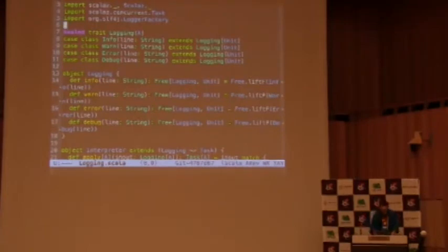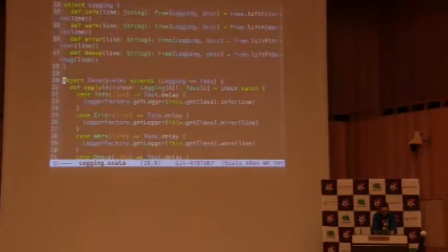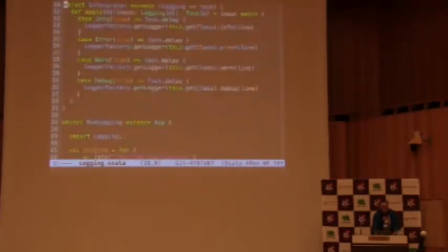And one more time, I have those utility functions that can lift those elements from that language to programs. And one more time, I have to provide an interpreter for that language. So here my interpreter goes from logging to task, and I'm saying what should happen for each of those elements. I'm using, I think, log4j or some other logging library, whatever. I'm just trying to go quickly here, because we're doing the same thing as we did before, just for another language.